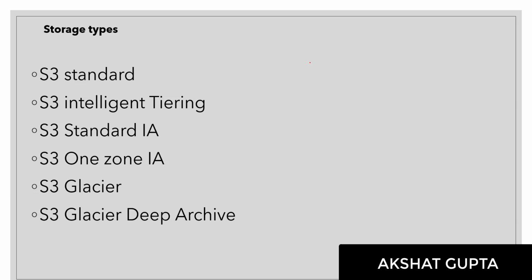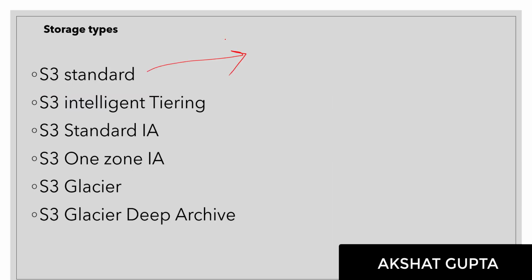So when we talk about S3 standard, this is the standard storage. Whenever you upload an object, it goes into the standard storage. Here the accessing charges are less. So if you want to access the files which are being kept in your S3 bucket, the accessing charges are less, but your storage charges are more.